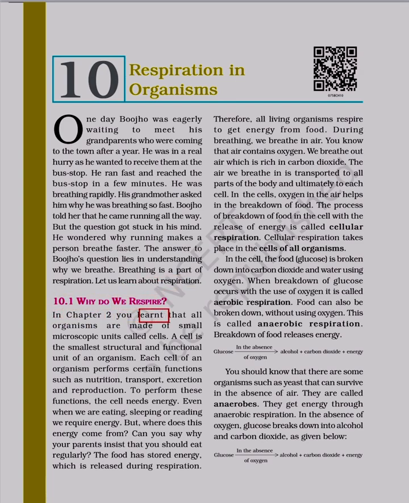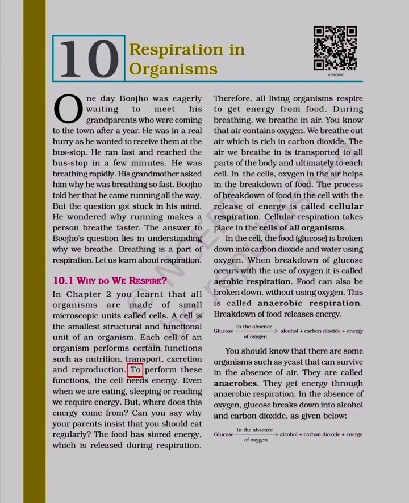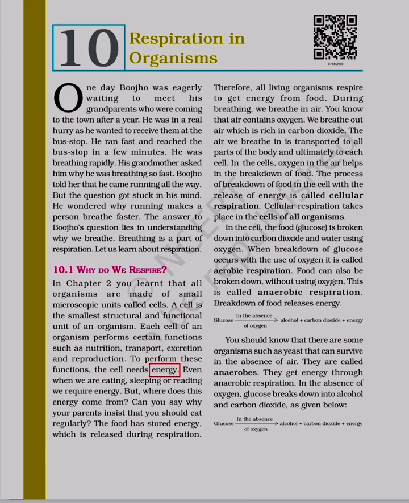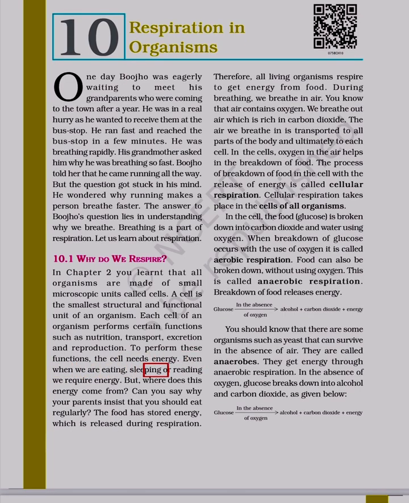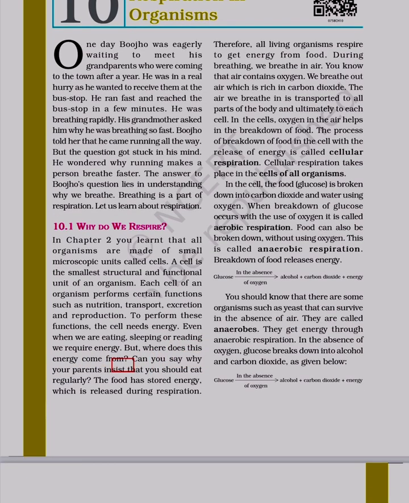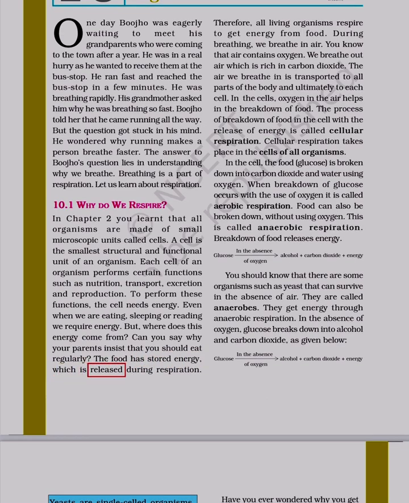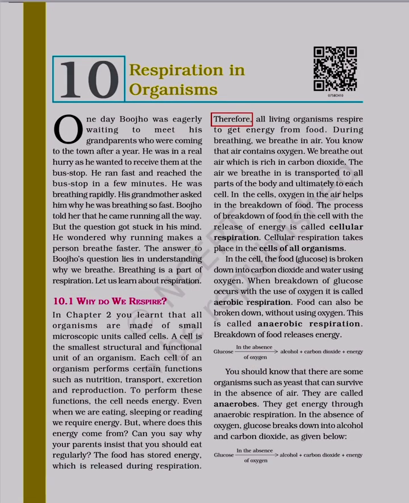In chapter 2 you learned that all organisms are made of small microscopic units called cells. A cell is the smallest structural and functional unit of an organism. Each cell of an organism performs certain functions such as nutrition, transport, excretion and reproduction. To perform these functions, the cell needs energy. Even when we are eating, sleeping or reading we require energy. But, where does this energy come from? Can you say why your parents insist that you should eat regularly? The food has stored energy, which is released during respiration. Therefore, all living organisms respire to get energy from food.